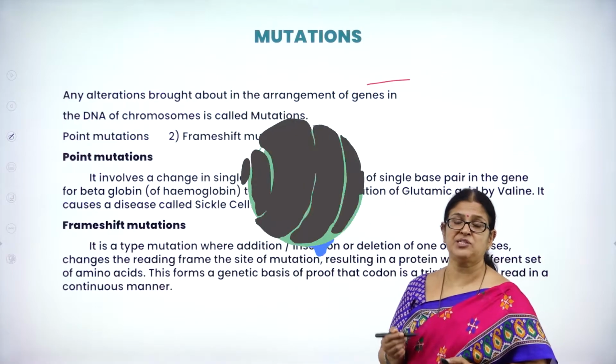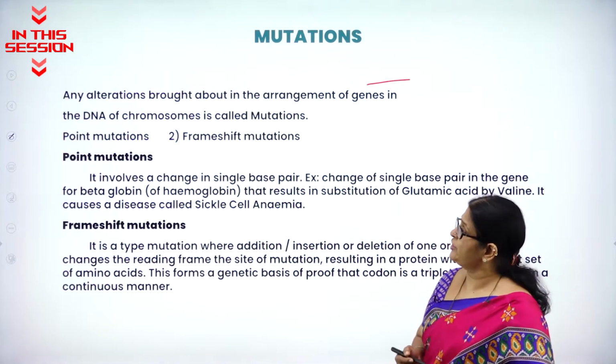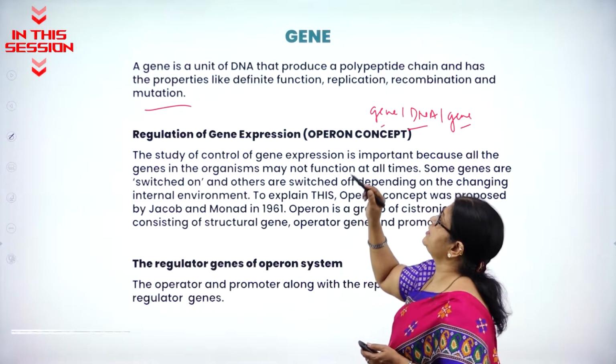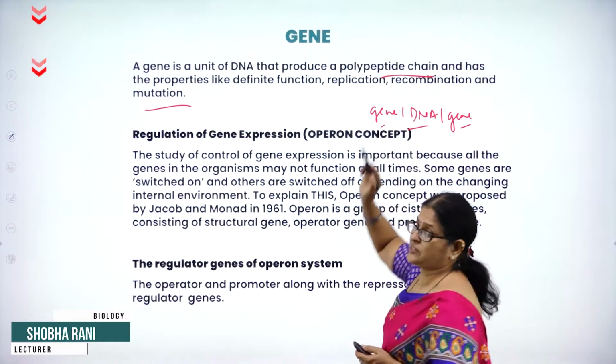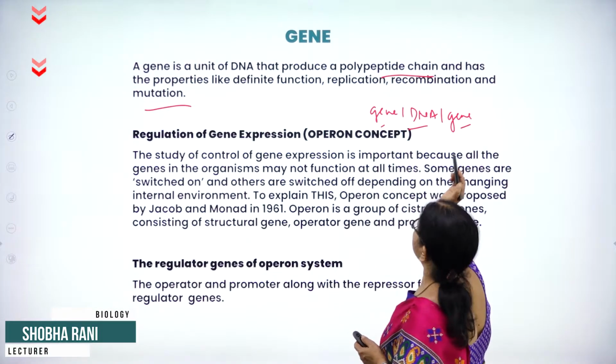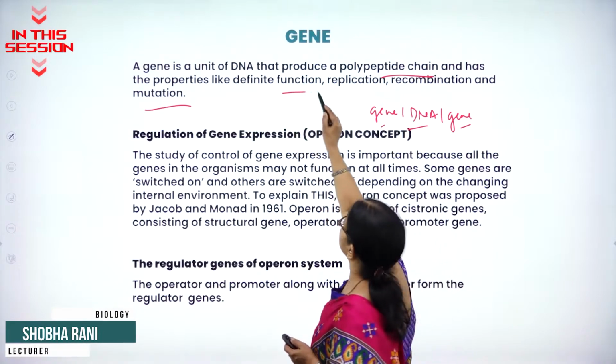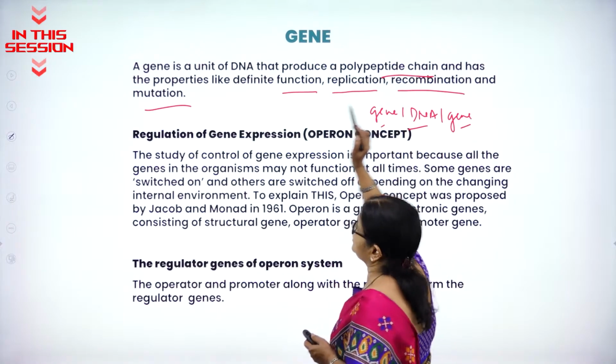A sudden heritable change in the gene is called mutation. Gene is a unit of DNA that produces a polypeptide chain, that is the protein, and has properties like definite function, replication, recombination and mutation.